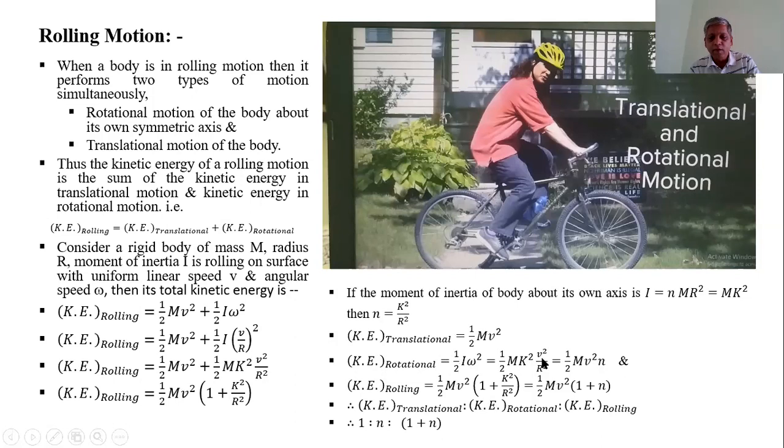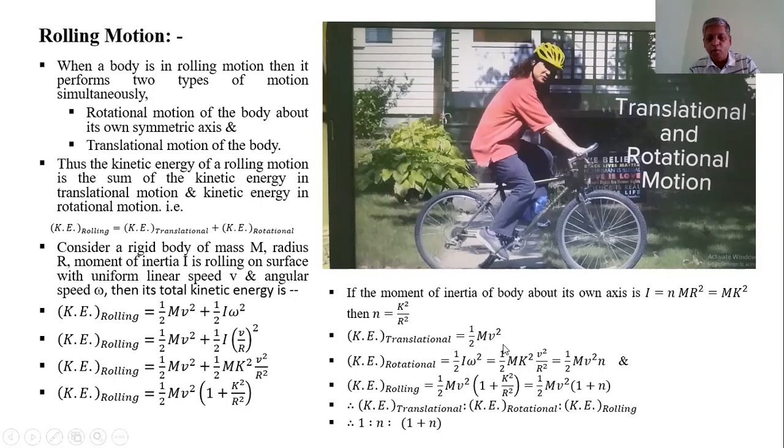Therefore, instead of k square upon r square, we write n. Kinetic energy of rotational motion is equal to n times half mv square. And kinetic energy of rolling motion is equal to half mv square into bracket 1 plus k square upon r square, that is equal to half mv square into bracket 1 plus n.